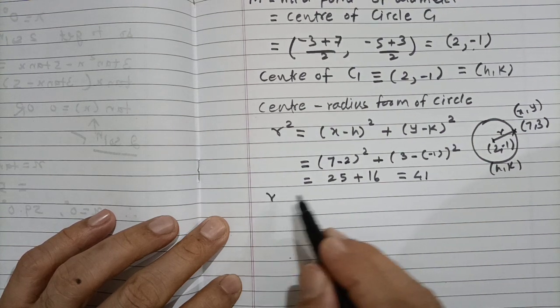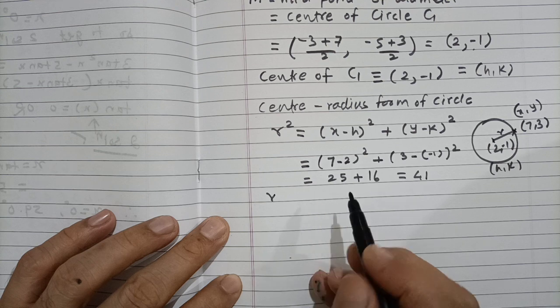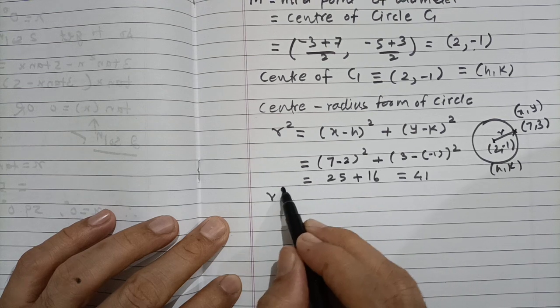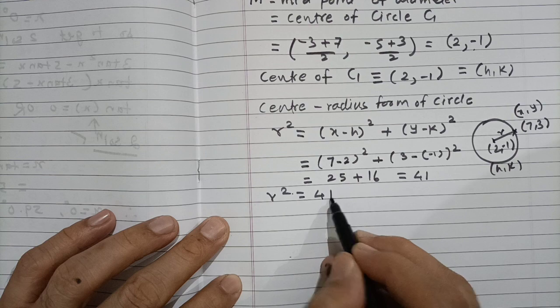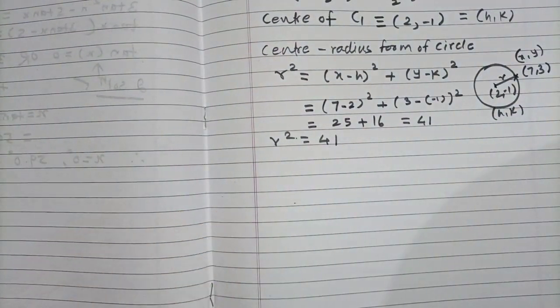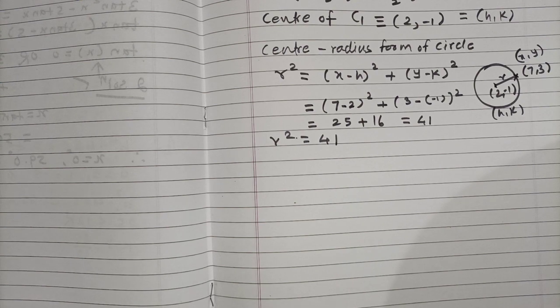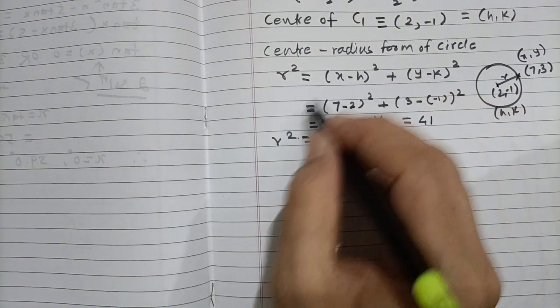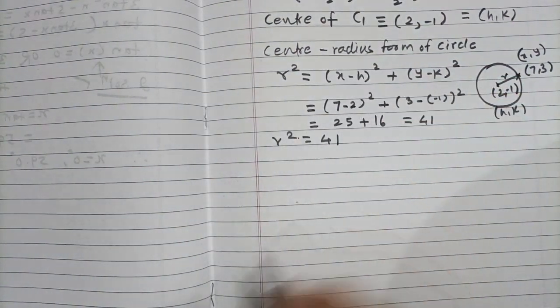So r squared is equal to 41. Now we will use this r squared here to get the equation of the circle, in the same center and radius form.